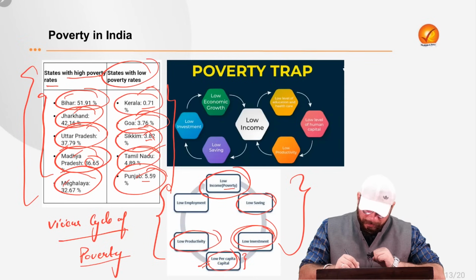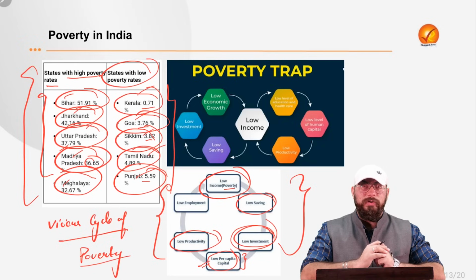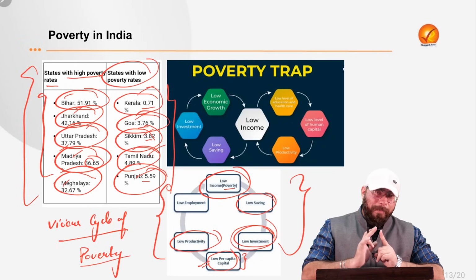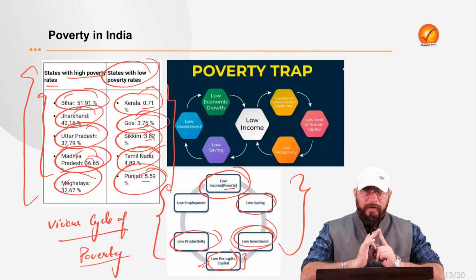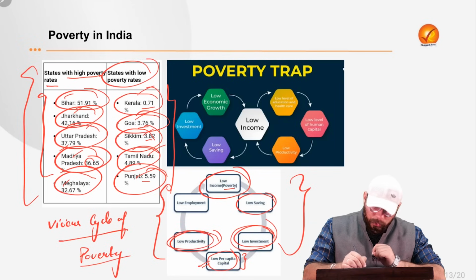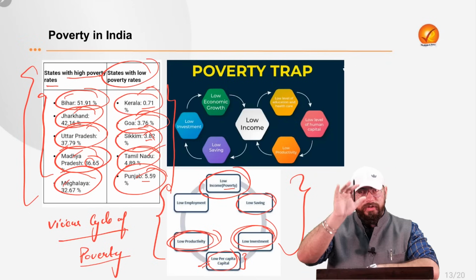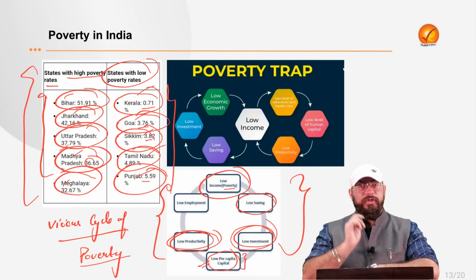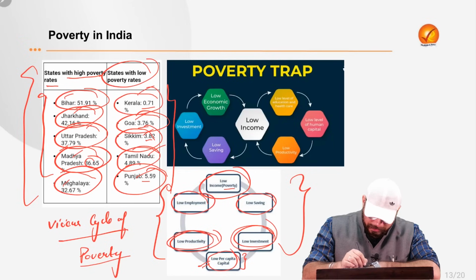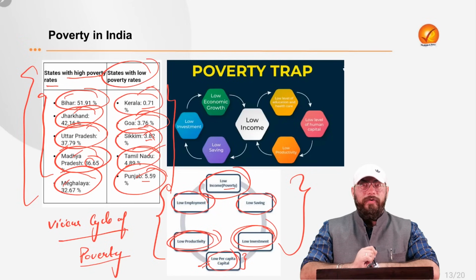And there is low per capita capital in the country also because of lower investment. There is low per capita income, low per capita capital. Because of that, there will be lower productivity in the economy. Production will not be taking place. Production will be less. Because of production being less, there will be lower employment in the country also.